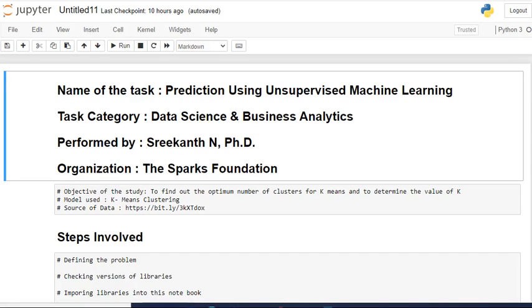In supervised machine learning, the data is split into 80% and 20%. 80% of the data is used to train the algorithm and 20% of the data is used to test the algorithm.